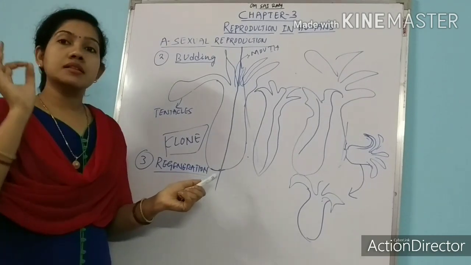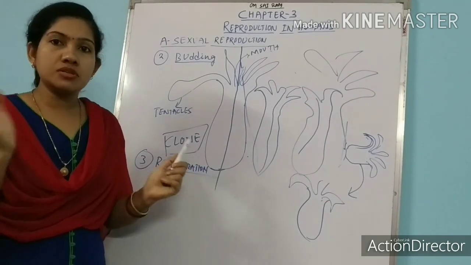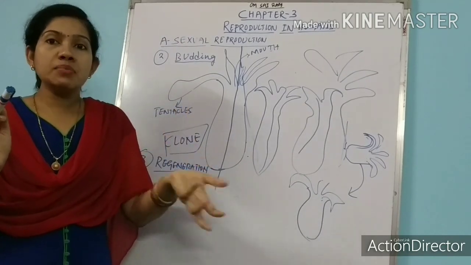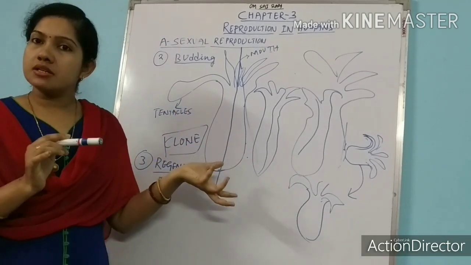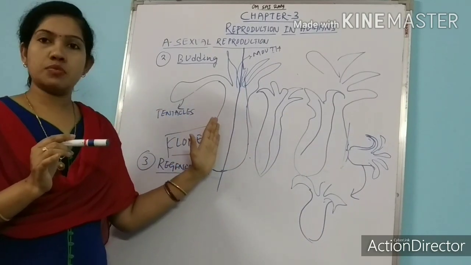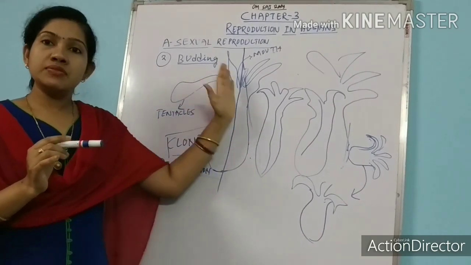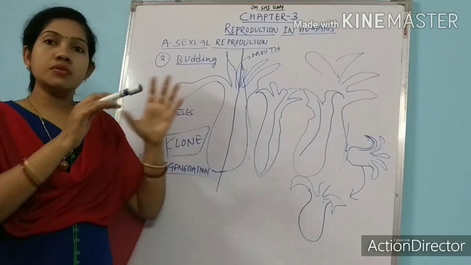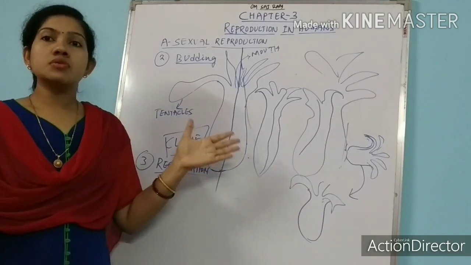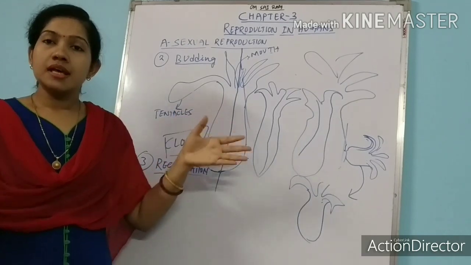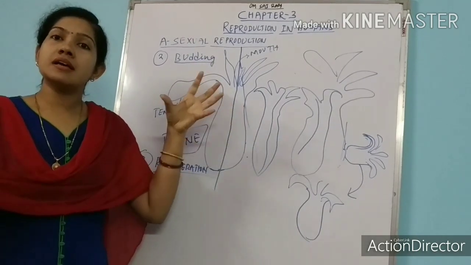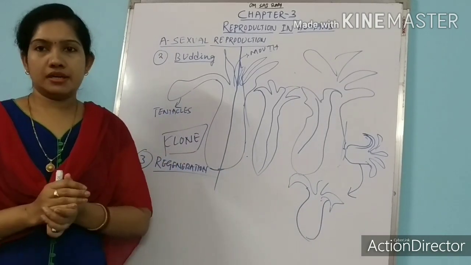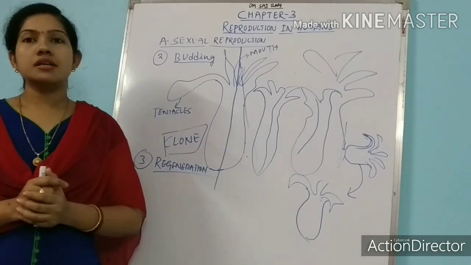Reproduction means the capability to produce an offspring, but a lizard cannot produce an offspring. A lizard cannot produce a baby lizard by regeneration. So regeneration is a process where, if the parent body loses any part, or if the parent body divides due to any natural circumstances, then each part can regenerate again. Okay, so this is about regeneration.